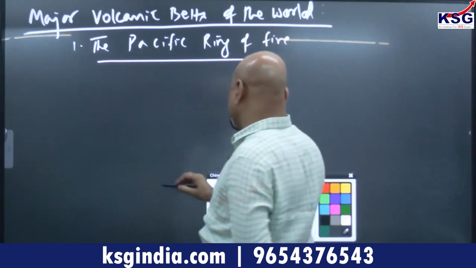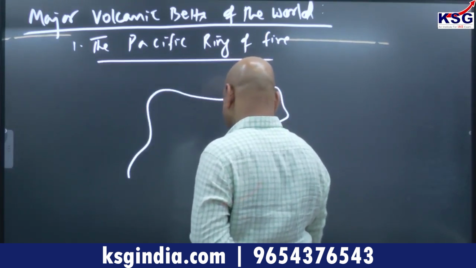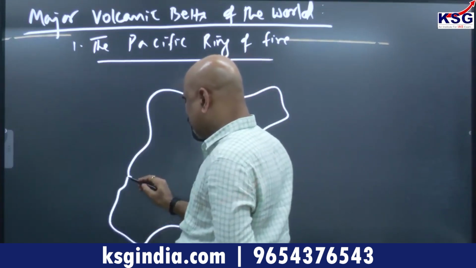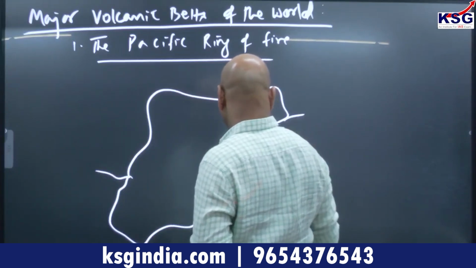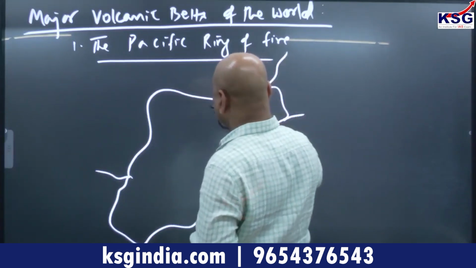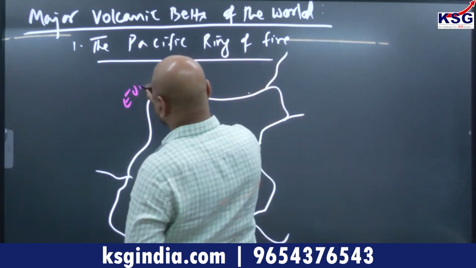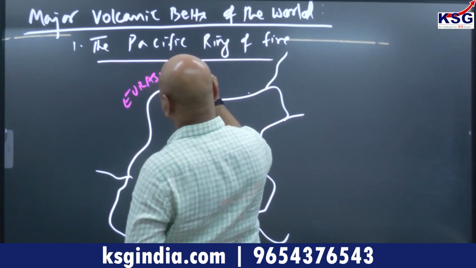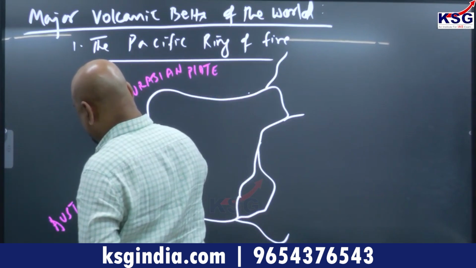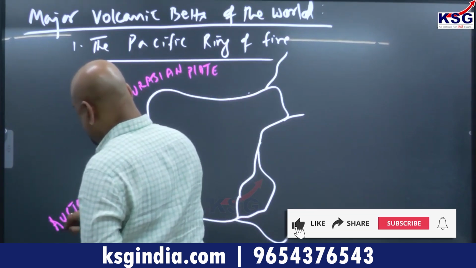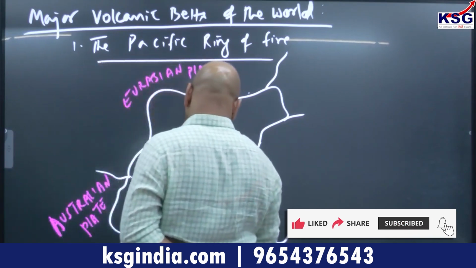Now, if this is the Pacific plate here, as you know, this side you have the Eurasian plate. This is the Australian plate. This is the Antarctic plate.